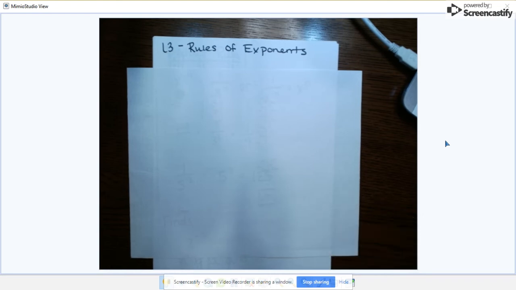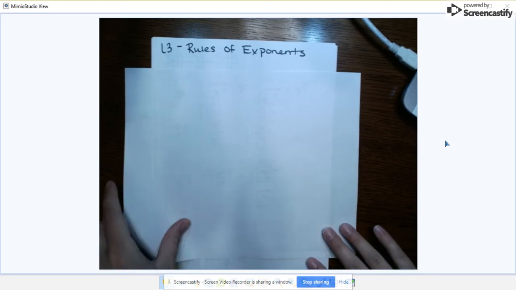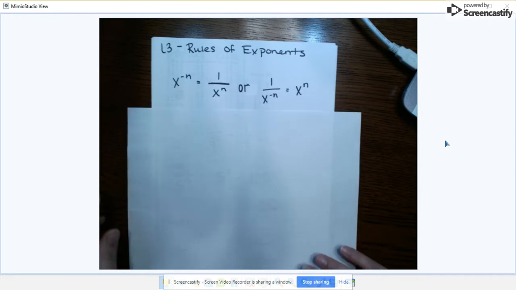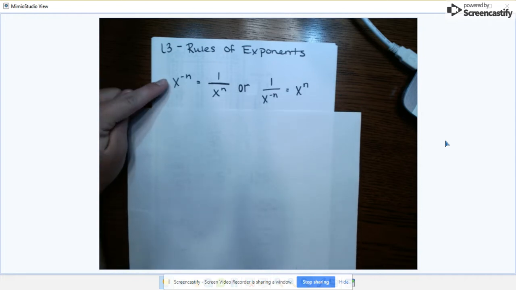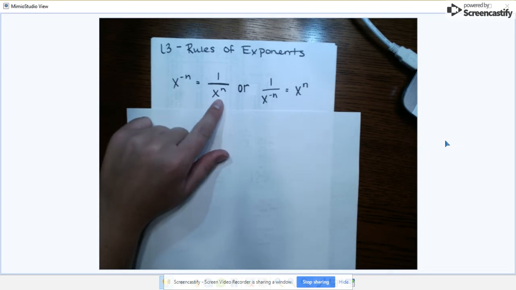Hello, we're going to talk about rules of exponents today. The first one we're going to start out with is our negative exponent rule. So if you have a negative exponent, it can be created into a fraction. So it'll go to the opposite side of the fraction and the exponent becomes positive.